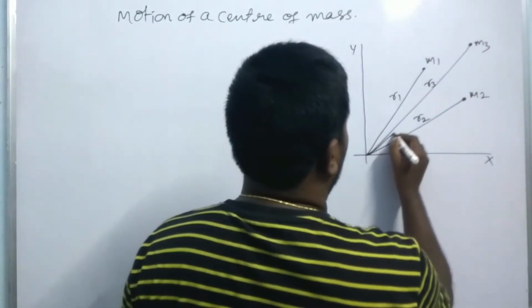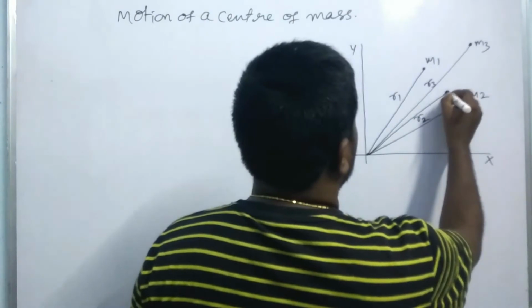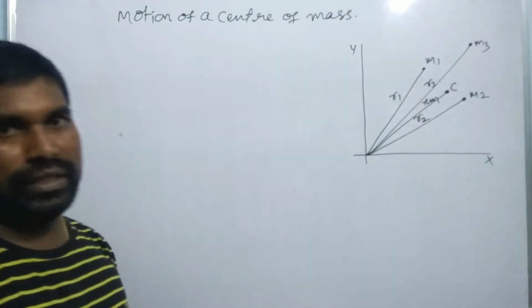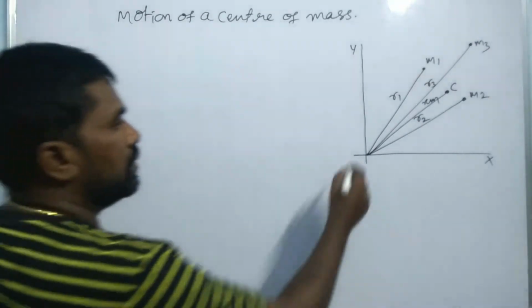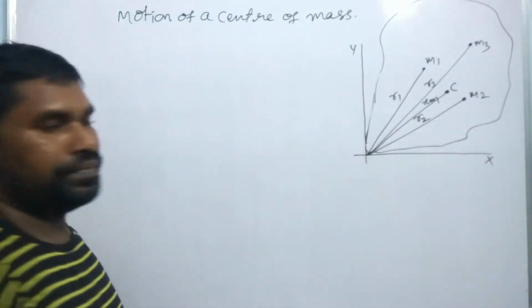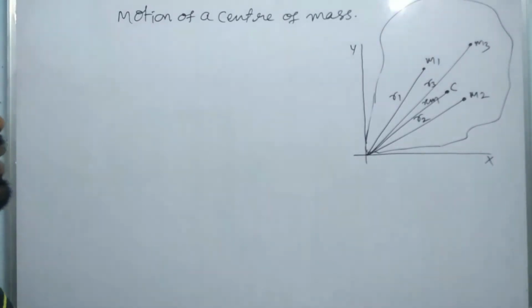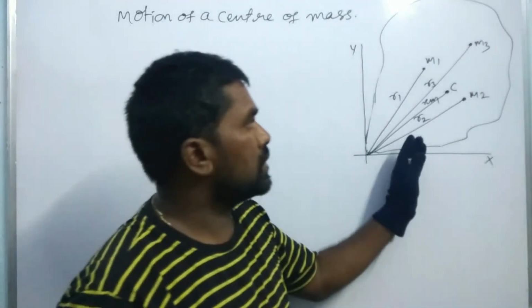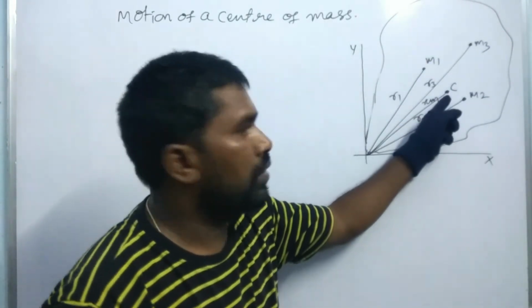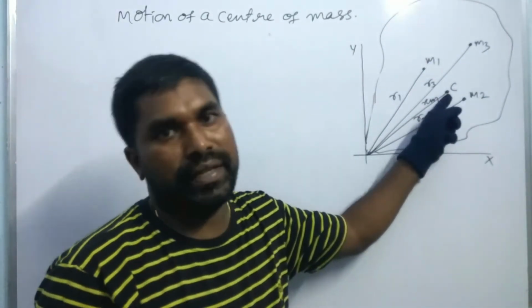The center of mass C is at a distance of r_CM. This is one of the bodies we have to assume here. The total particles are moving according to the motion of the center of mass.